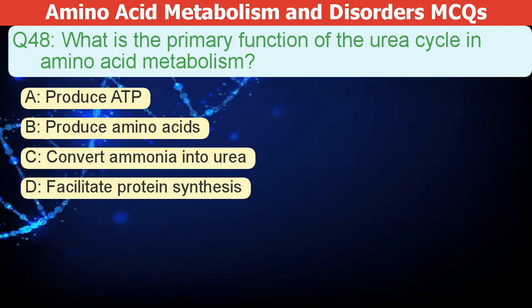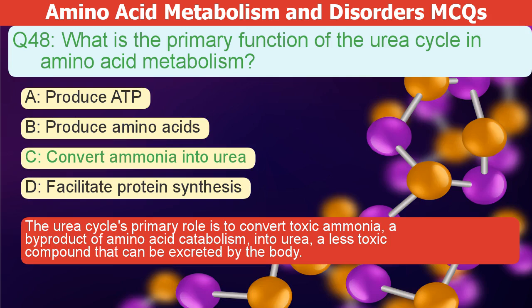What is the primary function of the urea cycle in amino acid metabolism? A. Produce ATP. B. Produce amino acids. C. Convert ammonia into urea. D. Facilitate protein synthesis. The correct answer is C. The urea cycle's main job is to change toxic ammonia, a byproduct of breaking down amino acids, into urea. Urea is less toxic and can be removed from the body.